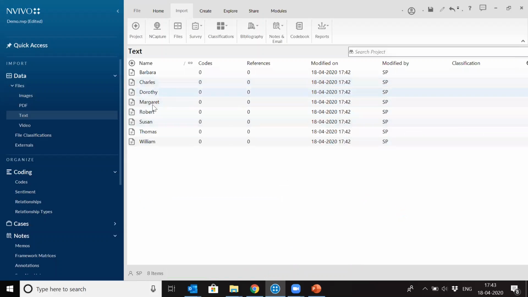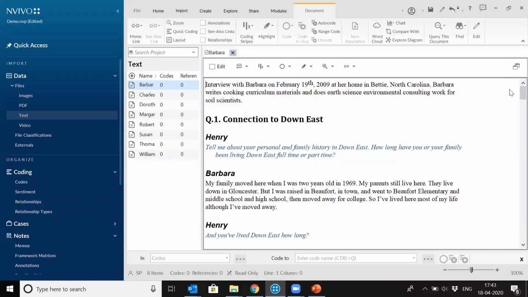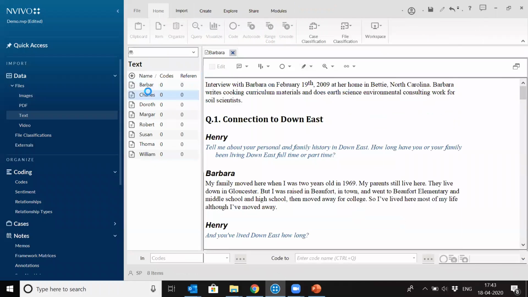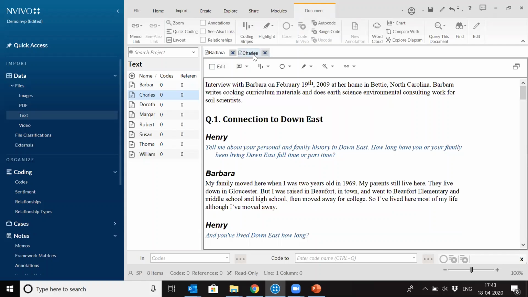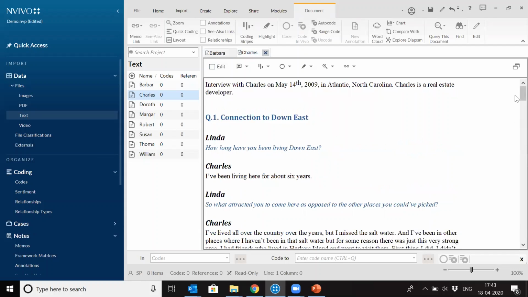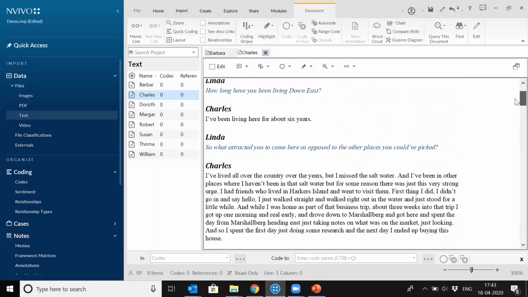So we have imported all the interview transcripts inside NVivo. If you want to open and see, we just need to double click and it will open in the description panel this way. You can open multiple tabs quite easily, so you can move to the second tab very easily. You can move from one interview, one file, very easily from here. As you work in a Word file, the same way you can work here.